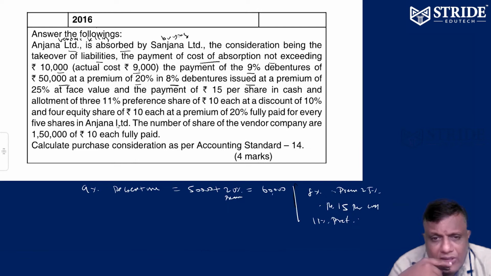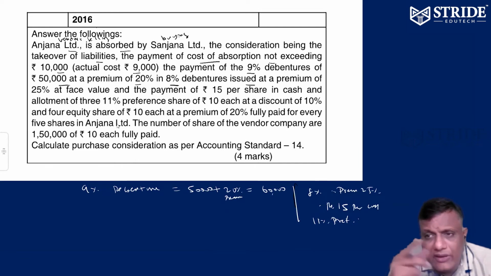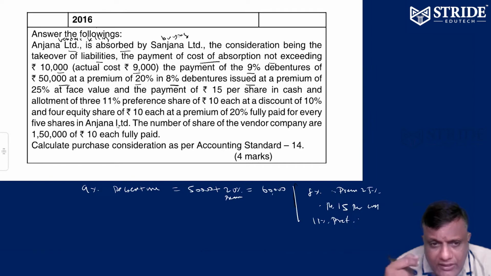Automatically, for the purchase consideration, the debenture issue will not be taken into account. Who is selling now? Anjana Limited. For Anjana Limited, we have to pay some cash. Who is going to pay? Sanjana. So Sanjana is going to pay some cash to Anjana.